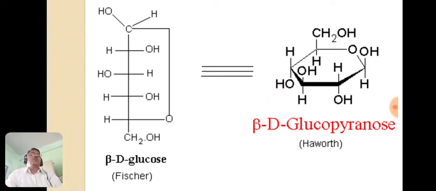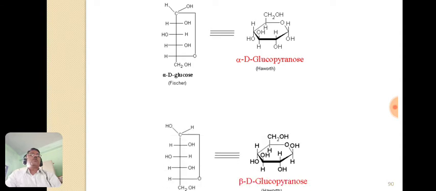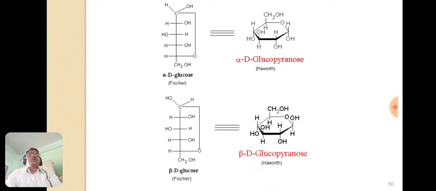So this is the Haworth projection. So this is the representation of beta D glucopyranose. So all these alpha D glucopyranose and beta D glucopyranose, they are shown here. So this is the comparison here. What is the difference in the alpha D glucose and beta D glucose? Only in the configuration of this OH group.